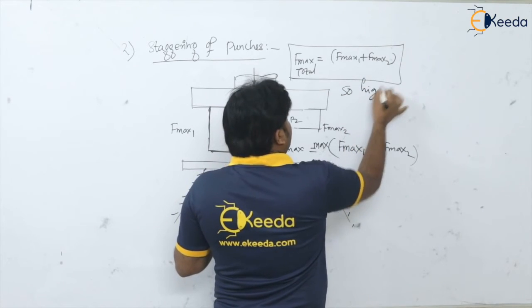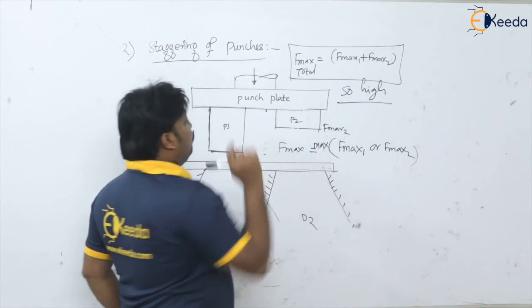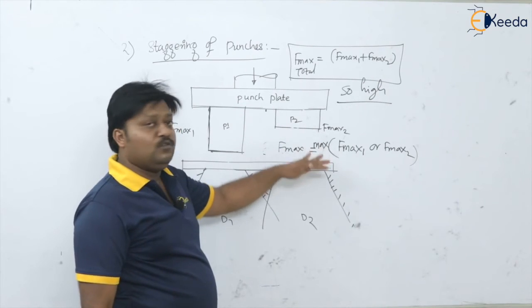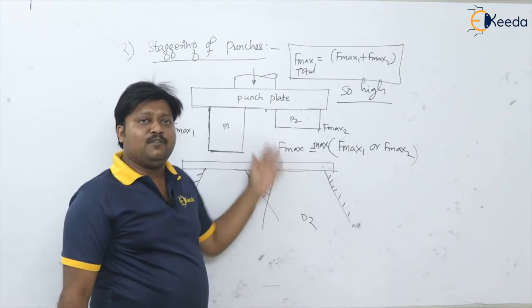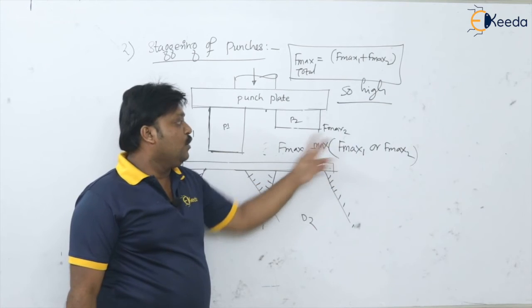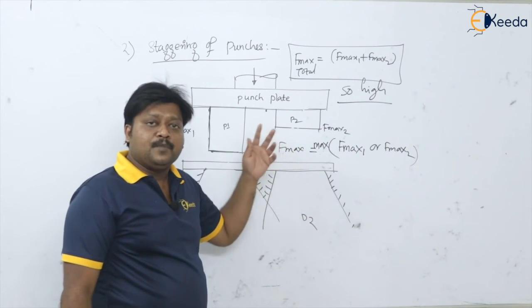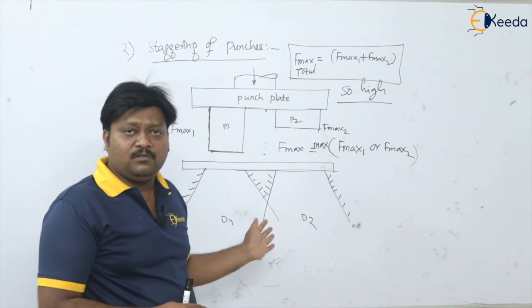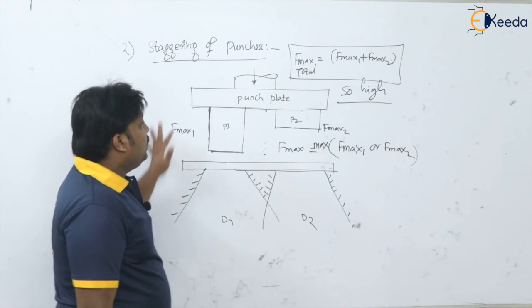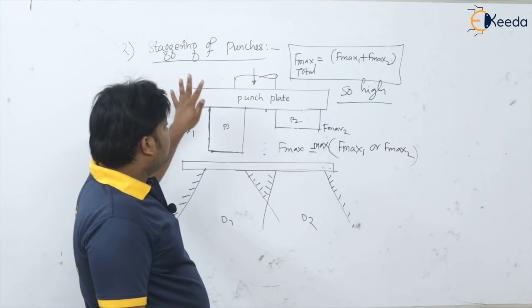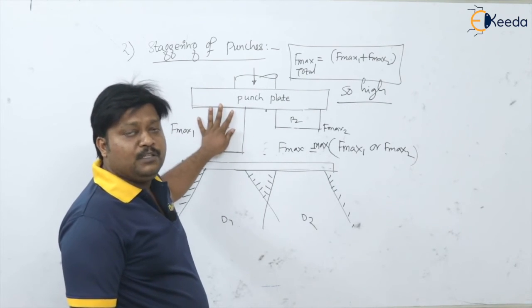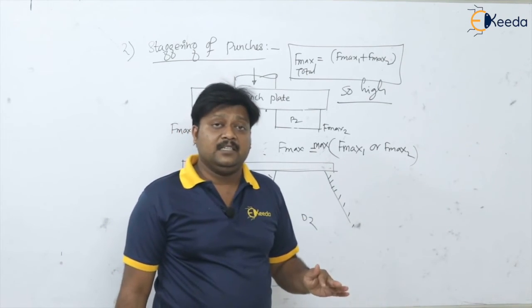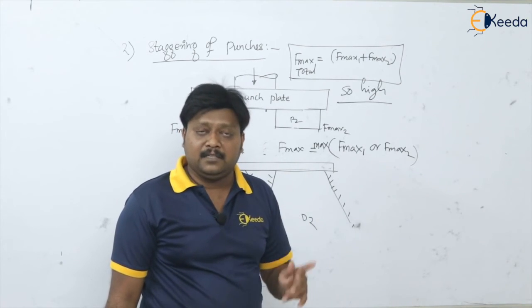Because of the staggering of punches, I can reduce the force, having only the maximum of these two forces as the maximum force. This is how, in this method of staggering of punches, we can minimize the force F max.